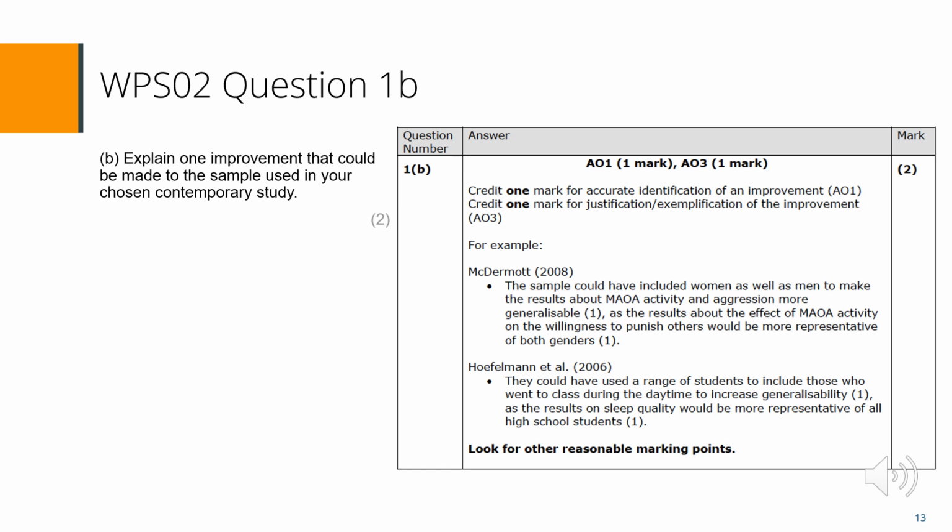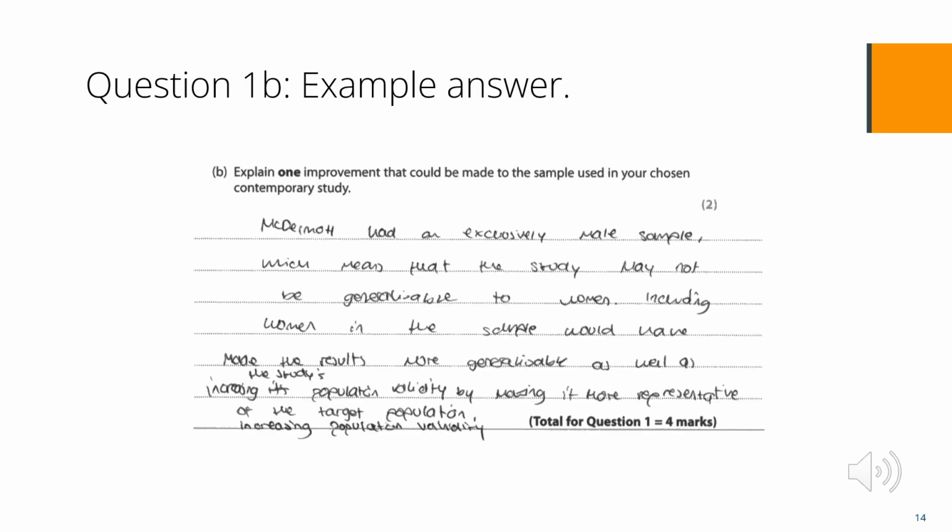Those that did gain a mark often only got the 1 mark for identifying an improvement. They did not justify or exemplify why this would be an improvement. Either just writing it would increase generalizability, reliability, or another relevant term, with no explanation about how or why. Others identified the improvement and then went on to describe a weakness of their chosen study, rather than focus their answer on why or how their suggestion would improve the study. Please read through this answer and give it a mark.